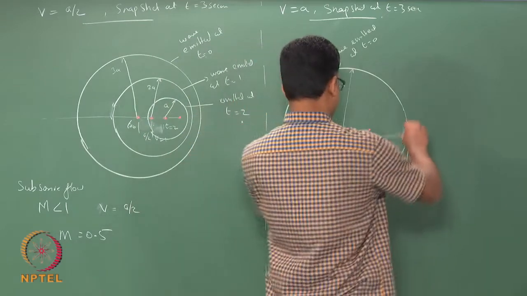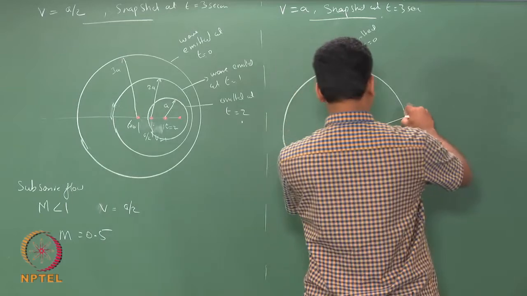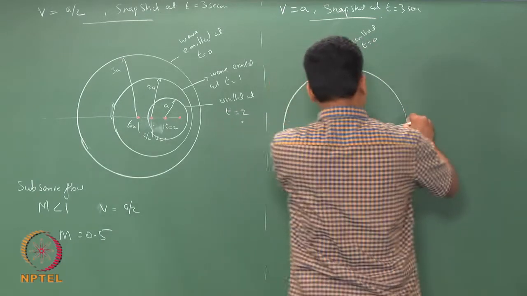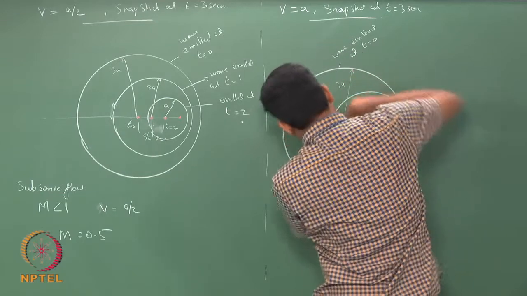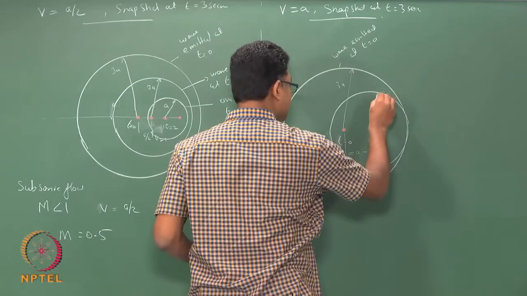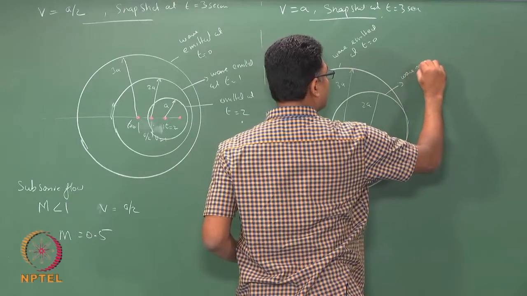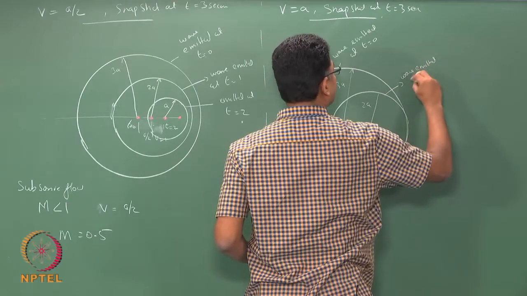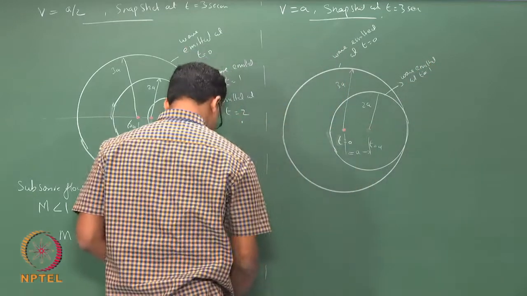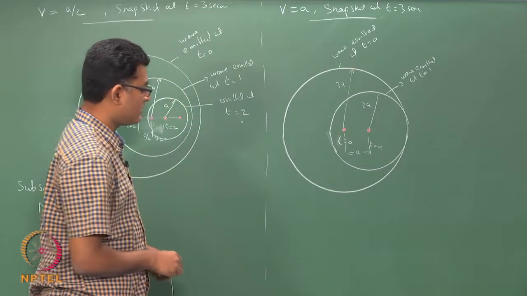So, I take 2a distance and draw the circle. Okay. So, this is 2a, this is the wave emitted at t equals 1.